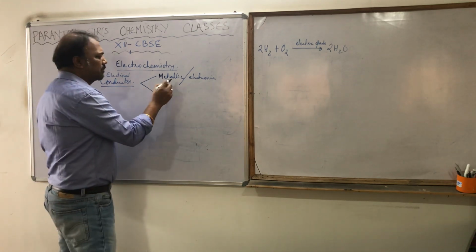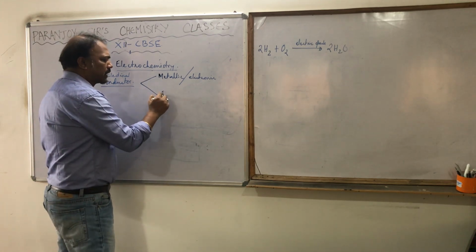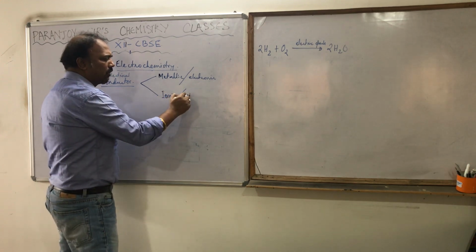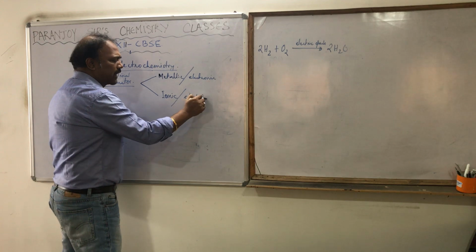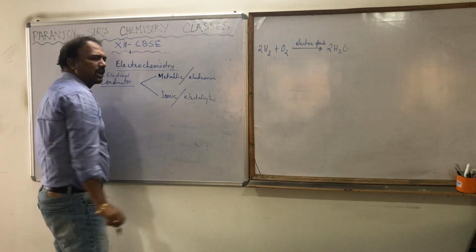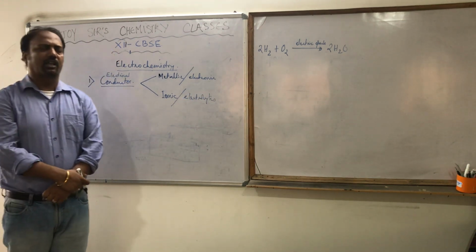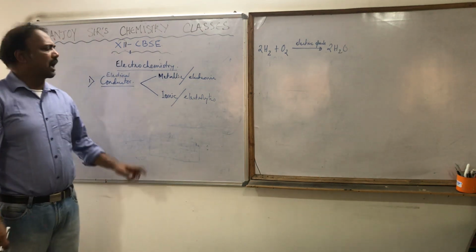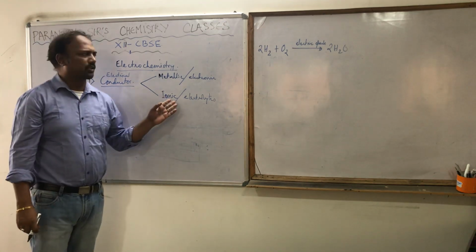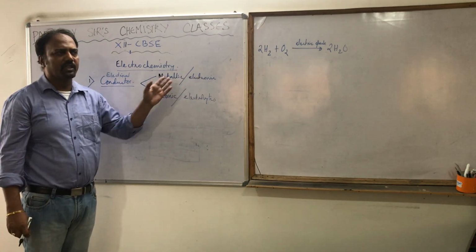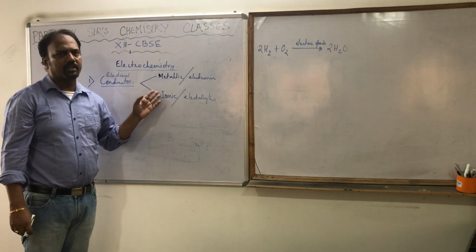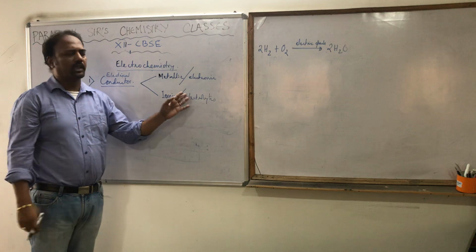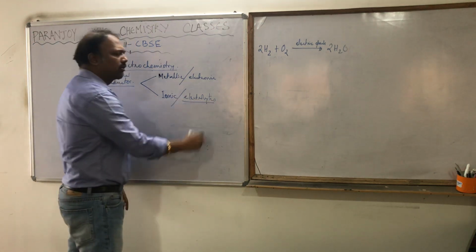And the second type are called ionic conductors, or these are also called electrolytes. Ionic conductors means what? Where ions are responsible for the conduction of electricity. Here the electrons are responsible; there the ions, it may be the positive ion, it may be the negative ion, cation, anion, anything. Those conductors are called electrolytes. I hope you know this term already.